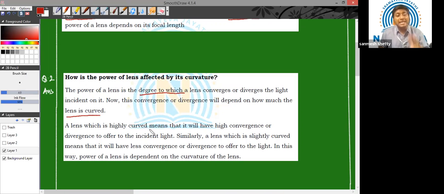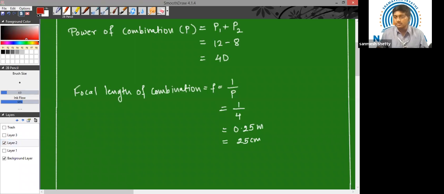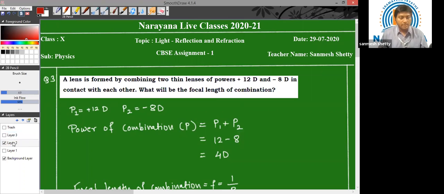Now a lens which is highly curved means that it will have a high convergence or divergence to offer to an incident light. High curvature means high convergence or divergence. Similarly, a lens which is slightly curved means it will have less convergence or divergence to offer to the light. In this way, the power of lens is dependent on the curvature of lens. I hope the point is clear, children. Let us proceed to our question number 3.